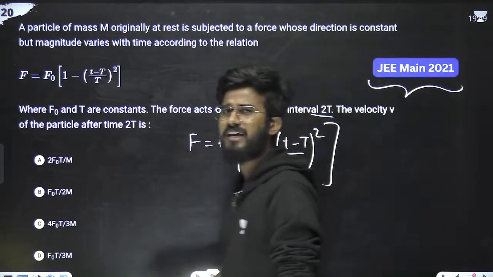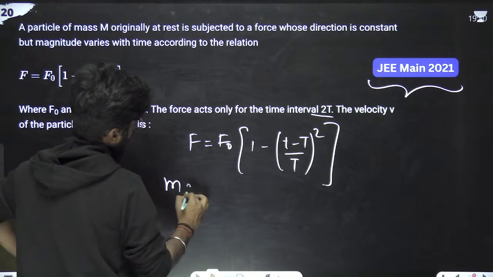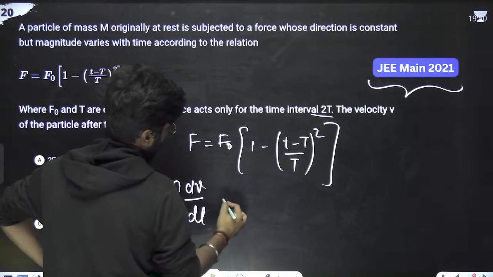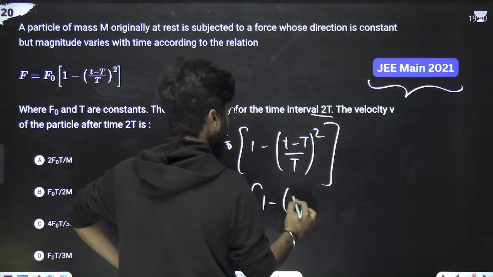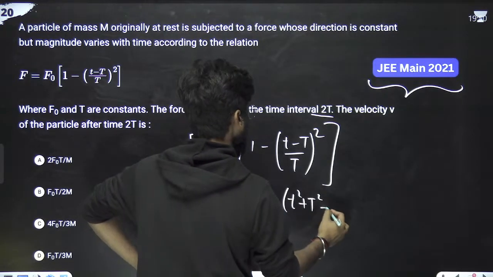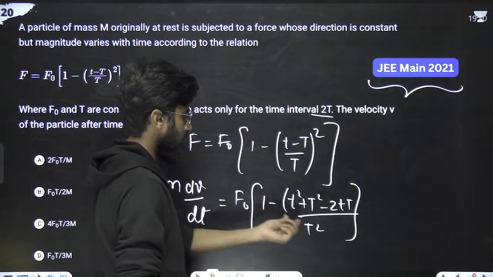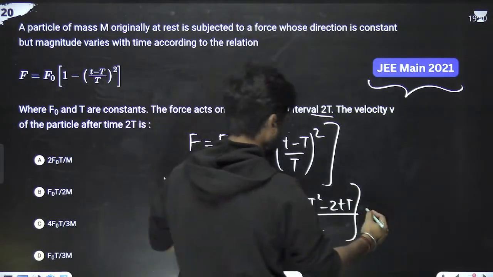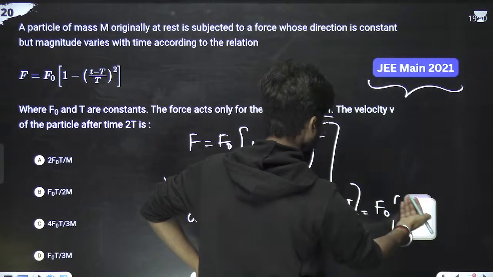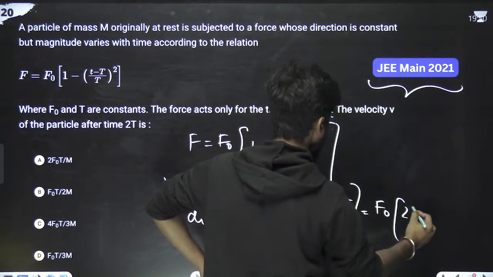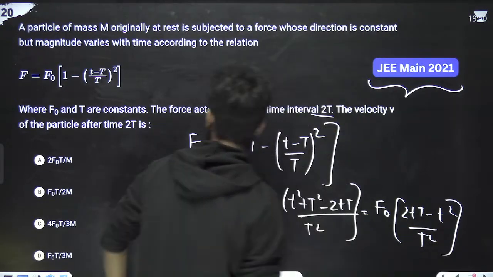So what can we write for the force? m dv by dt equals F naught bracket 1 minus, open the bracket, T square plus t square minus 2tT upon T square. Just solve it. T square minus T square got cancelled. What will we be left with? F naught into 2tT minus t square by T square. This is the value of force.